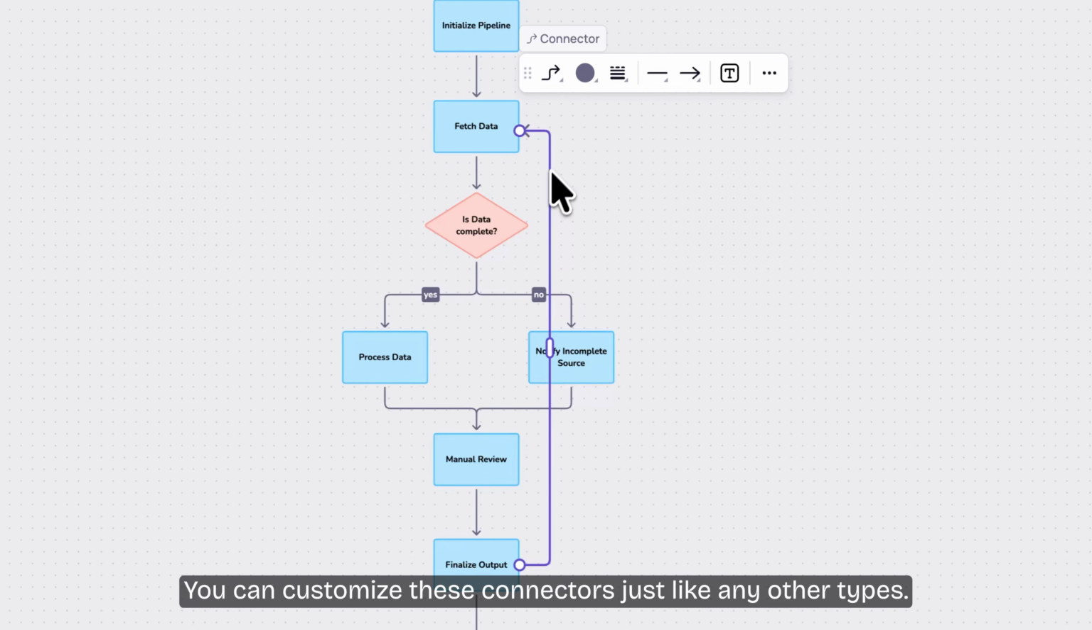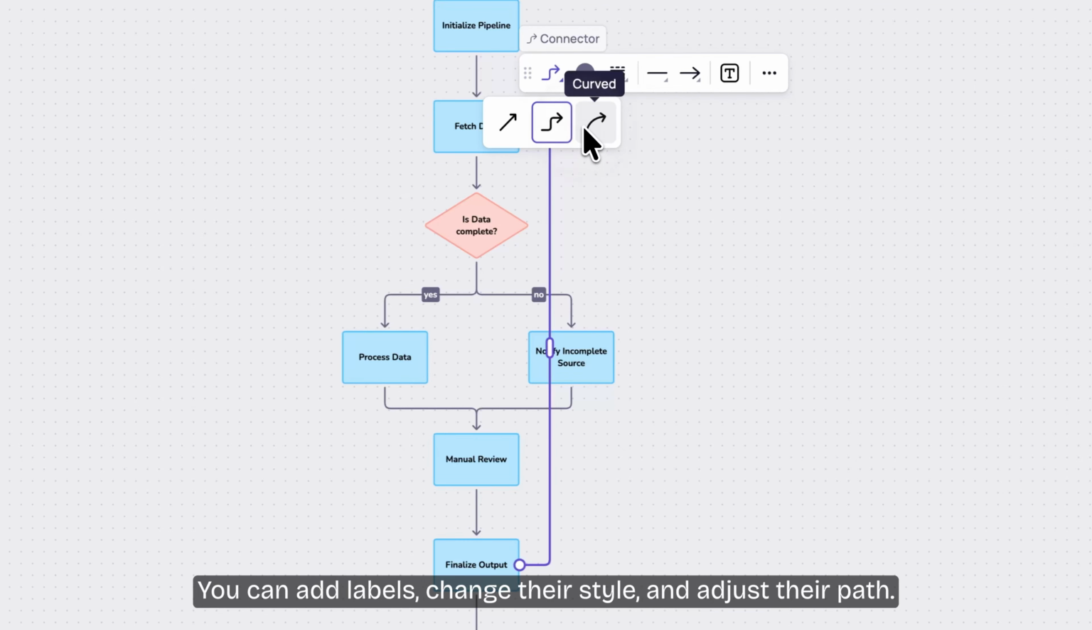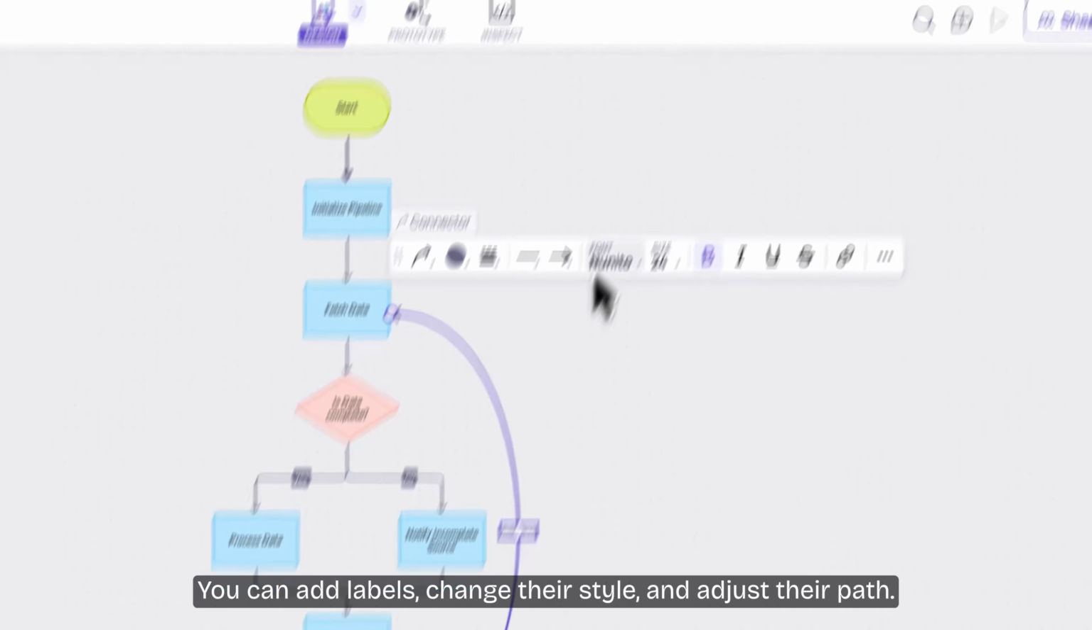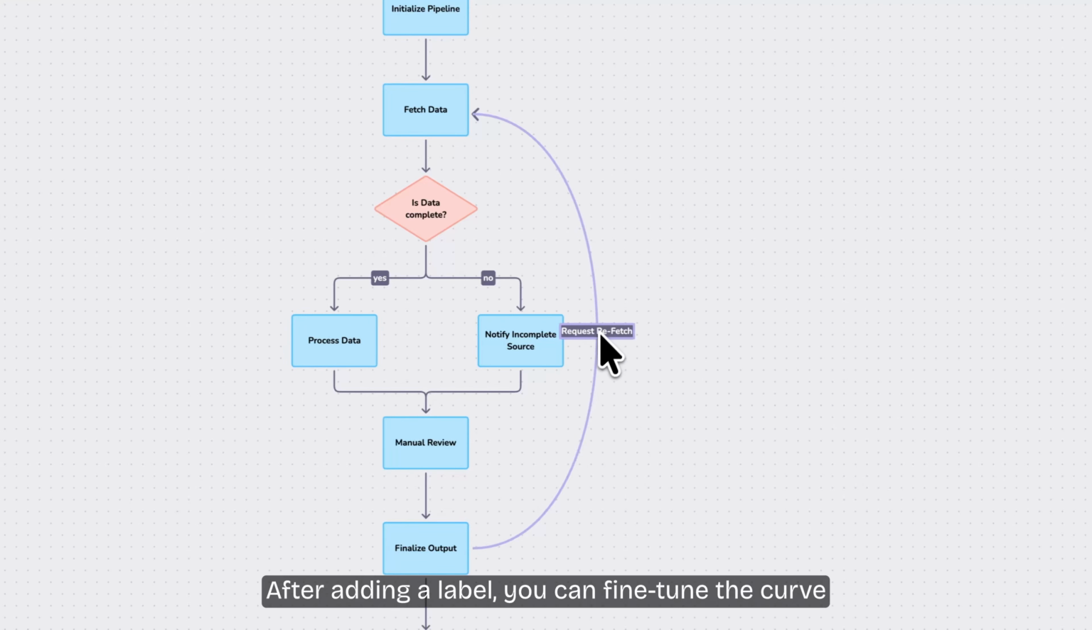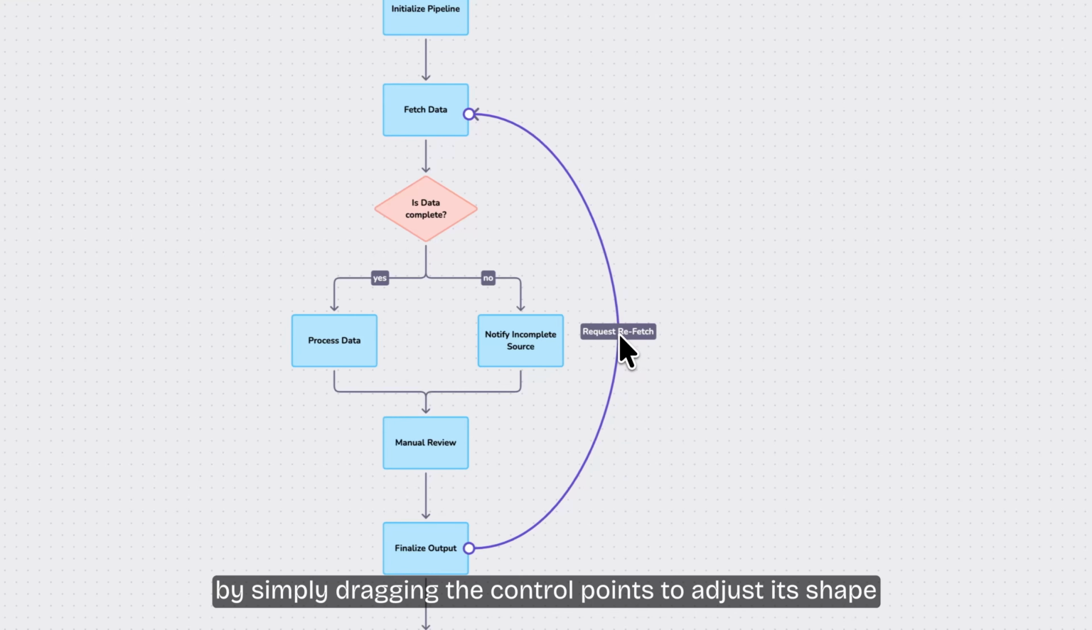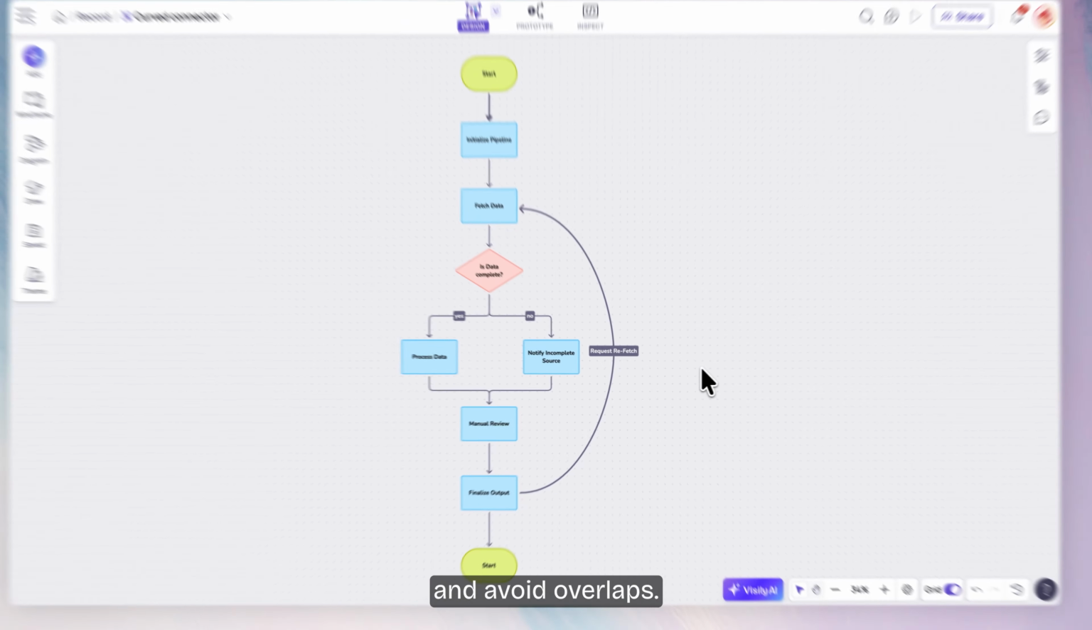You can customize these connectors just like any other types. You can add labels, change their style, and adjust their path. After adding a label, you can fine-tune the curve by simply dragging the control points to adjust its shape and avoid overlaps.